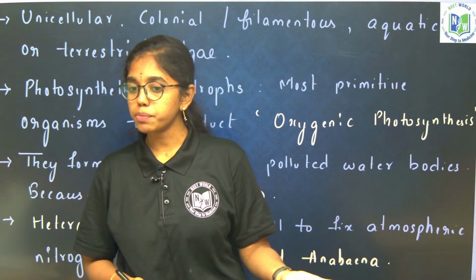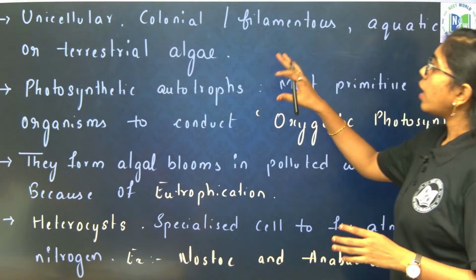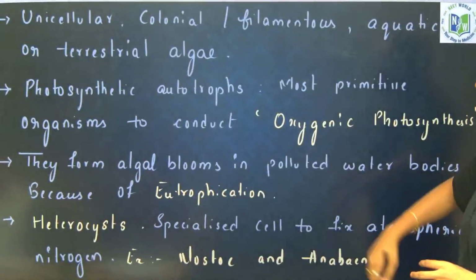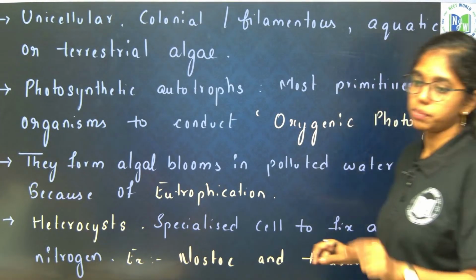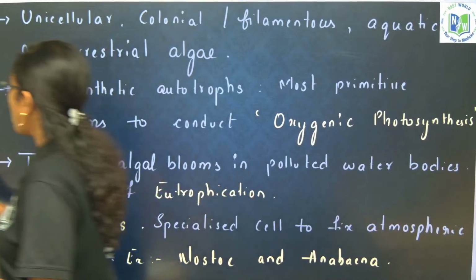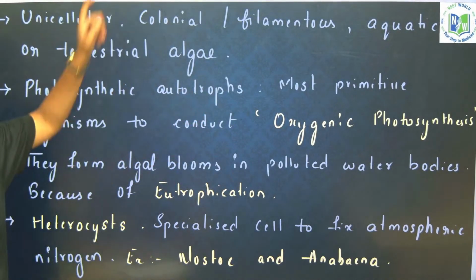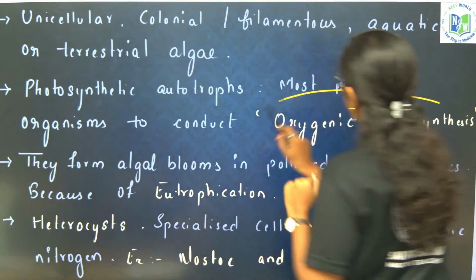These are different types of cyanobacteria. They are unicellular, colonial, filamentous, aquatic or terrestrial algae, and they are photosynthetic autotrophs. They are the most primitive organisms to conduct oxygenic photosynthesis. Remember, that statement is very important.